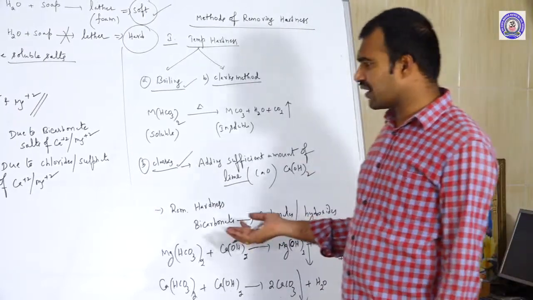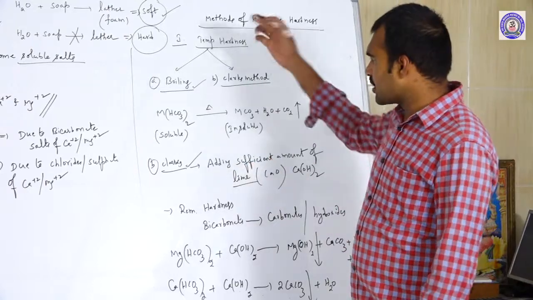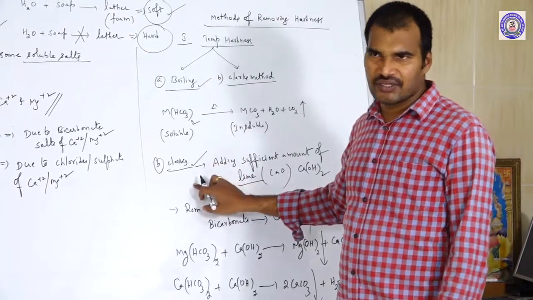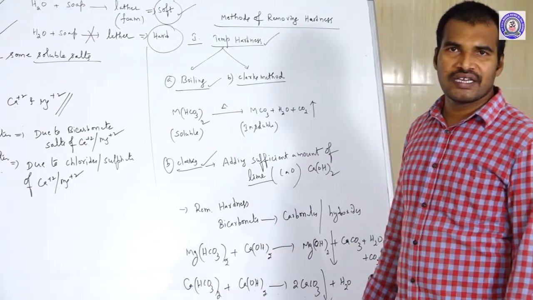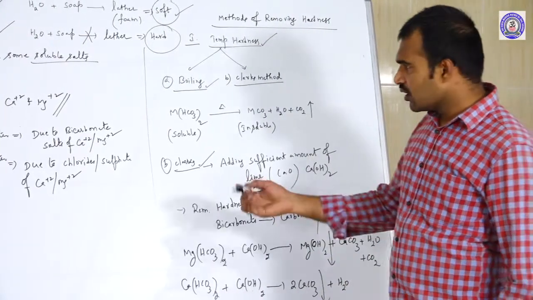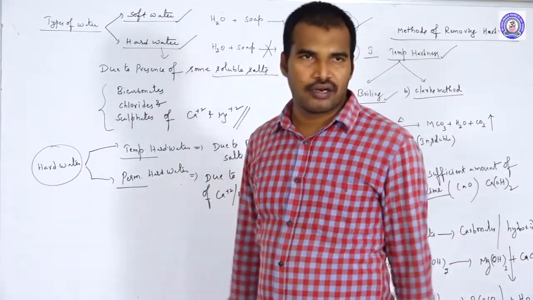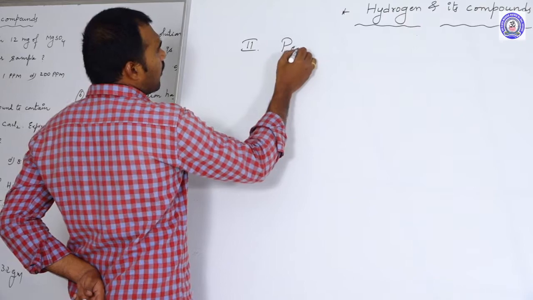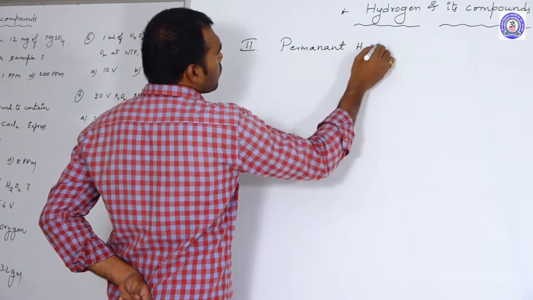So like this we are converting all soluble salts into insoluble salts, either by boiling or by Clark's method. These two methods are called methods of removing temporary hardness. Okay, so let us discuss the next one, methods of removing permanent hardness.